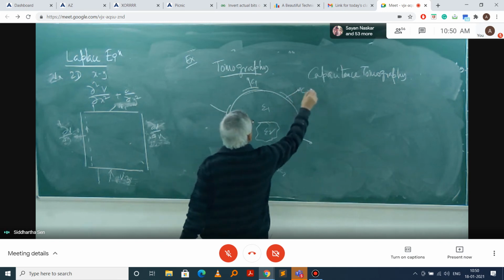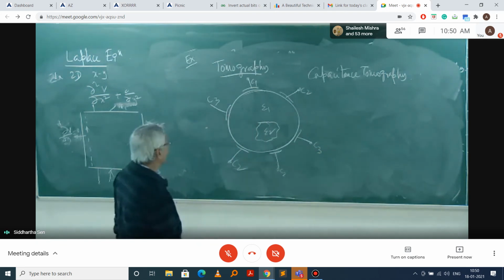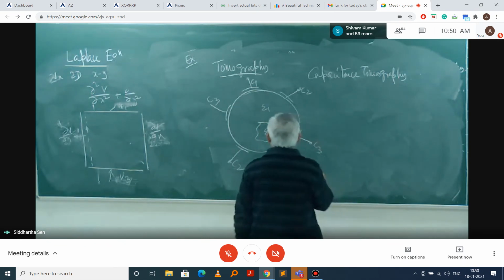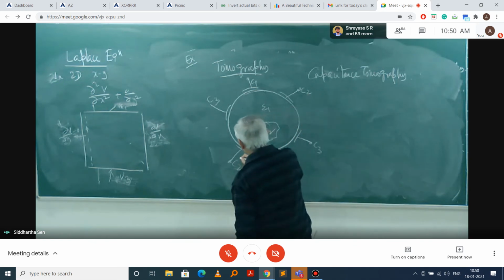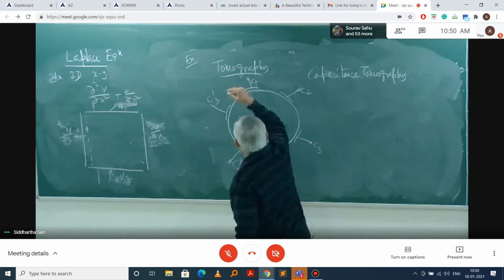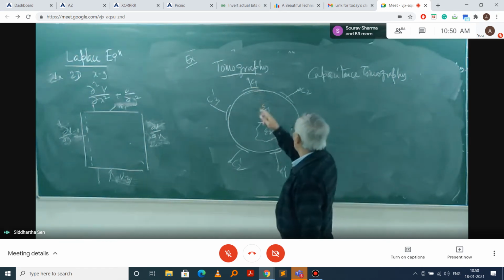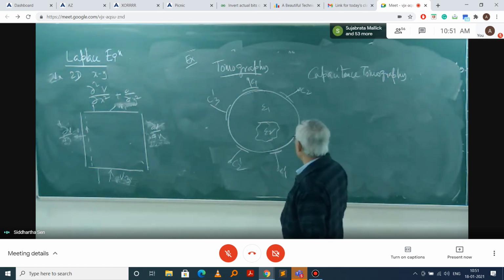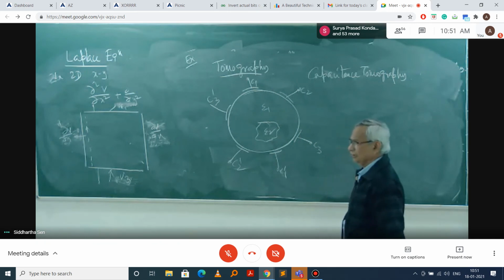This is C2, this is C3. So basically we put some electrodes above them and we measure. So this should be C1, C1 dash I call it, C2 dash, C3 dash. In these electrodes, we try to measure the capacitance between C1 and C1 dash, C2 and C2 dash, C3 and C3 dash. Also we can have C1, C2, C1, C3, a number of combinations there.